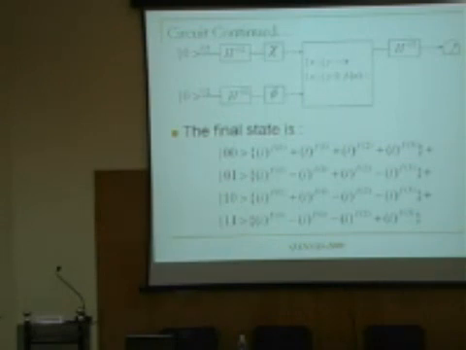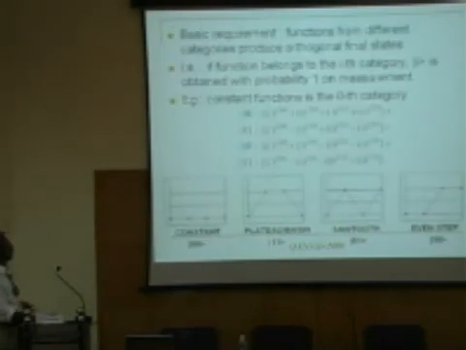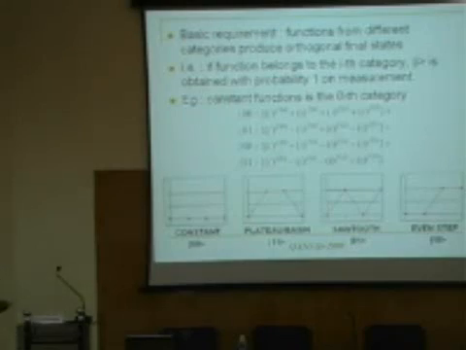One can easily see that if my function were constant, f of 0 equal to f of 1 equal to f of 2 equal to f of 3, then all of them pick up the same phase, and of course it goes to 0 0. Now, similarly, you have different linear combinations coming. So what we have is a very nice mapping. All the constant functions collapse to the computational basis 0 0. My plateau-basin function collapses to 1 1. My sawtooth collapses to 0 1. Even step collapses to 1 0.